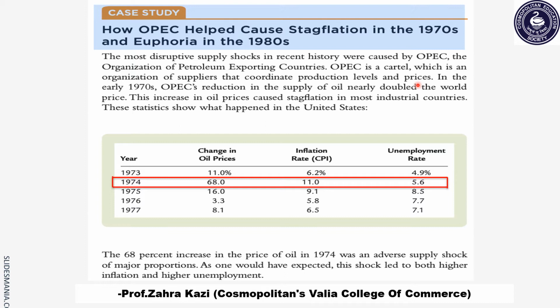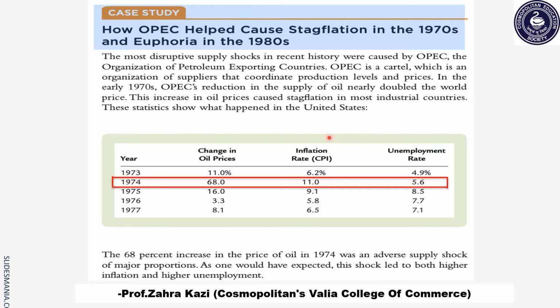So in simple words, OPEC is an organization which controls the supply as well as prices of oil in the world. So in early 1970s, OPEC had decided to reduce the supply of oil. This led to doubling of price in the world. This increase in oil prices had caused stagflation in most of the industrialized countries in the world.